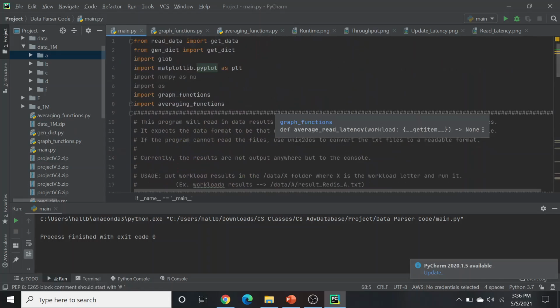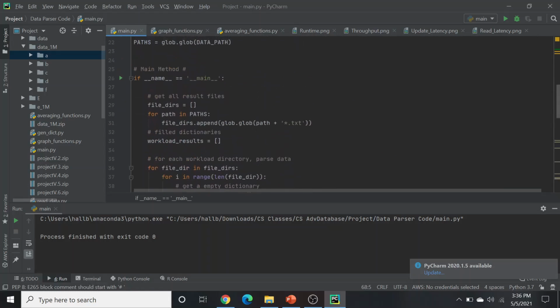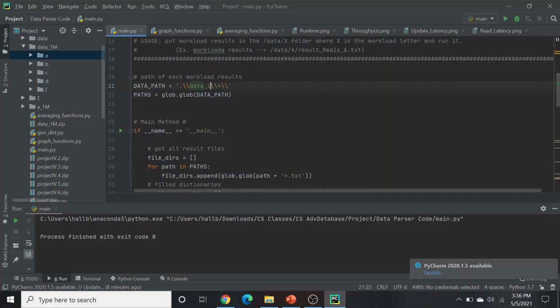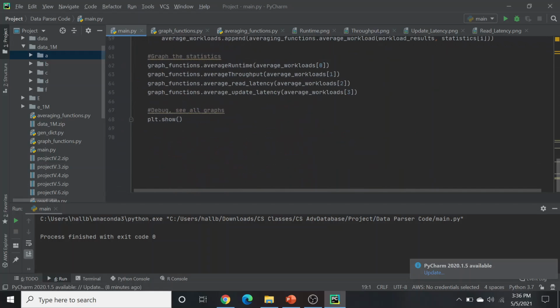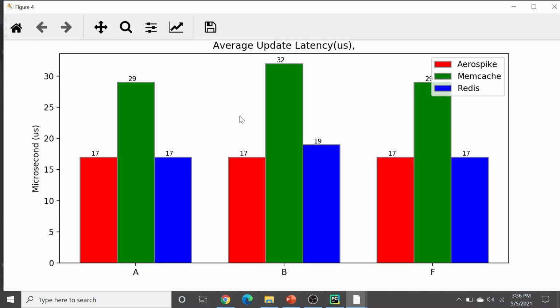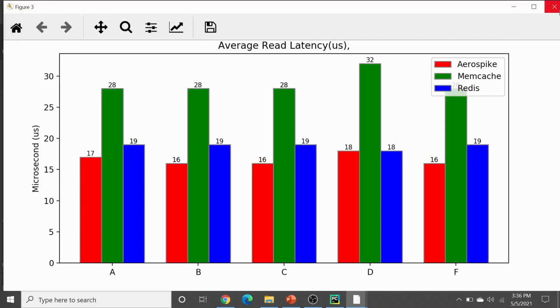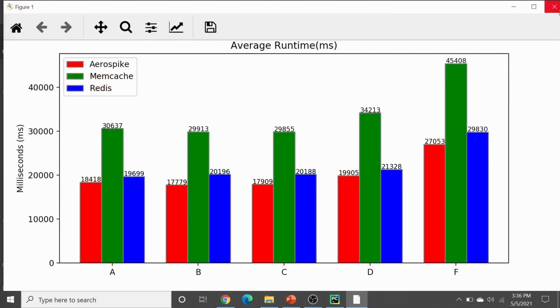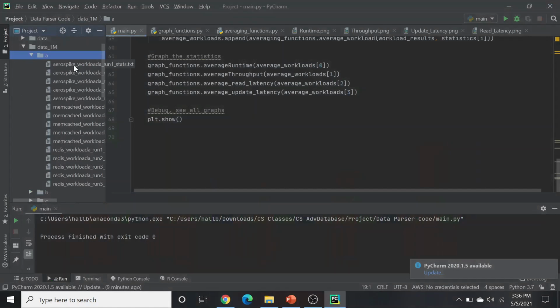So we will be running our 1 million workload. Change the path here to 1 million. This will pull from our 1 million sample file, and then we run our main.py, and it'll show our 4 different graphs. Here's our average update latency, average read latency, average throughput, and our average runtime. For what we are looking at, our average runtime for Aerospike on workload A was 18,418. That was the average among these 5 folders.